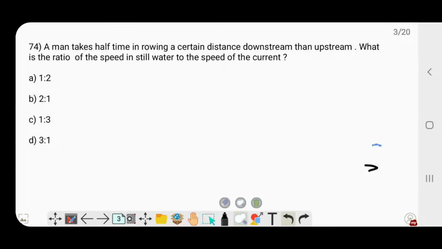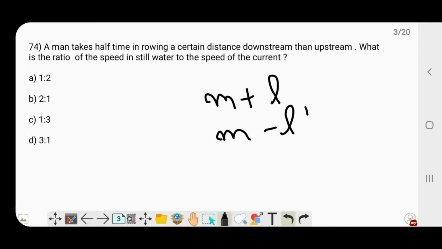So they say that it takes 2 times more time in covering a distance upstream. Okay, so let's assume the speed of the row in still water as m. So the speed of the boat upstream would be m minus l kilometers per hour, and the speed of the row downstream would be m plus l kilometers per hour.